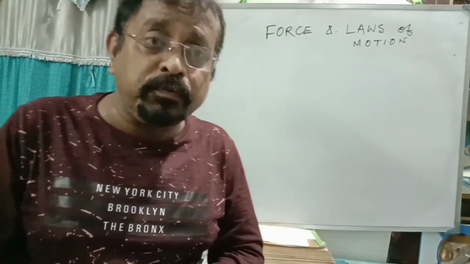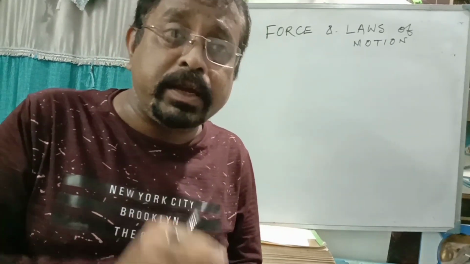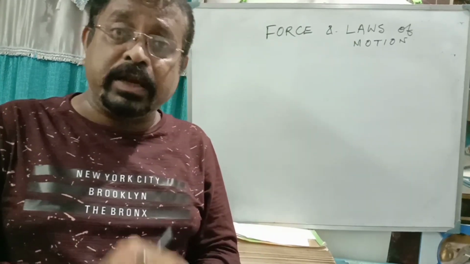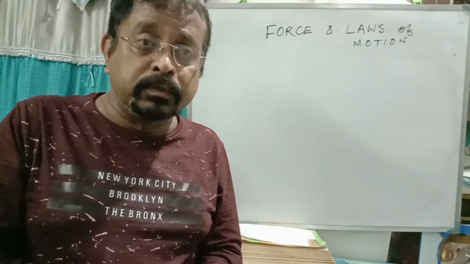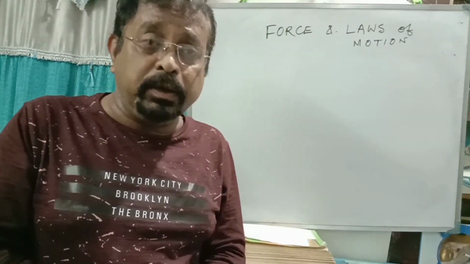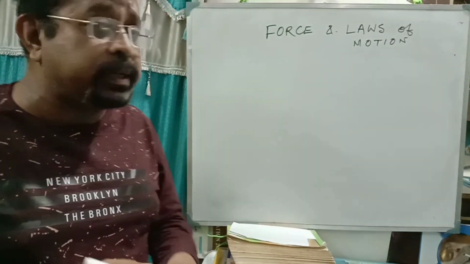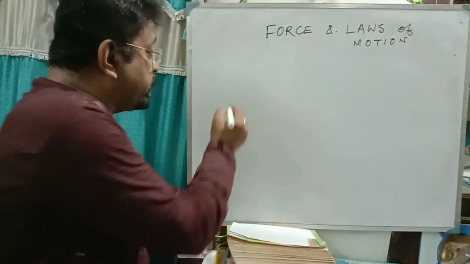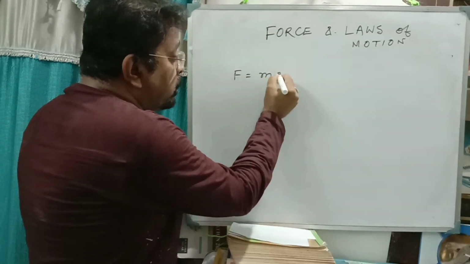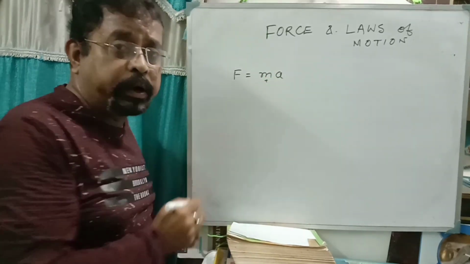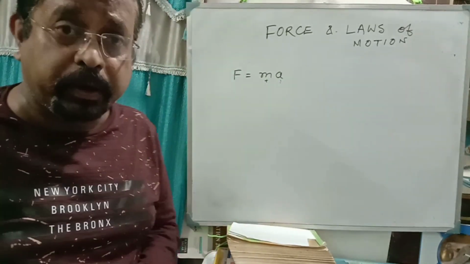So we have understood what force is. Force is an external agency which tries to change the state of the body, or which changes the state, the dimension, the shape or size of the body. Now, force has a mathematical form: F = m × a. What is m? m is the mass of the body and a is acceleration. We'll prove it later on. Don't worry.